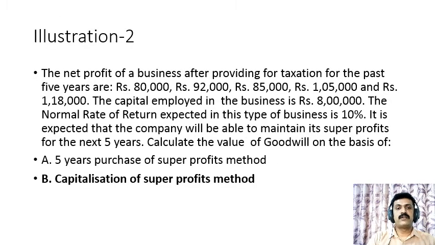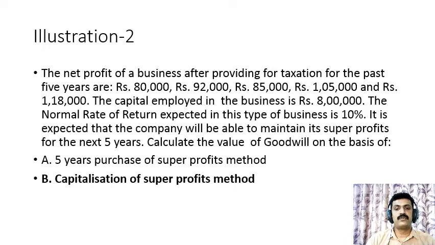Now let's move on to another illustration. The net profits of a business after providing for taxation for the past 5 years are rupees 80,000, rupees 92,000, rupees 85,000, rupees 1,05,000 and rupees 1,18,000. The capital employed in the business is rupees 8 lakhs. The normal rate of return expected in this type of business is 10%. It is expected that the company will be able to maintain its super profits for the next 5 years.